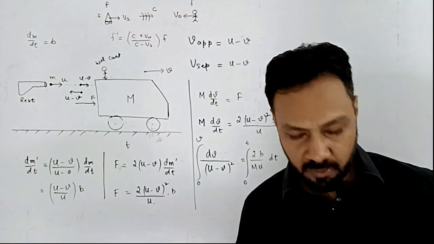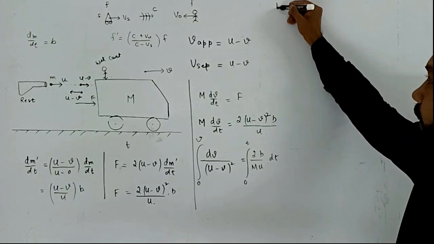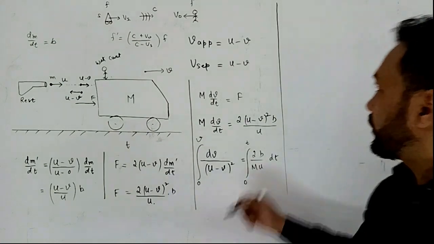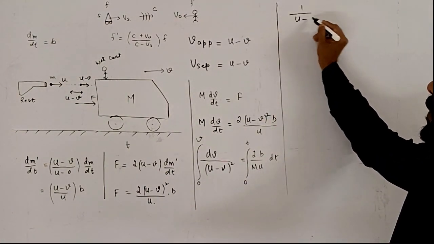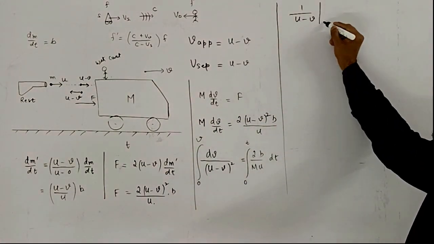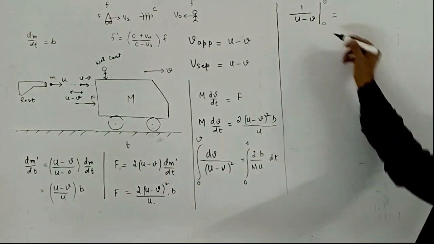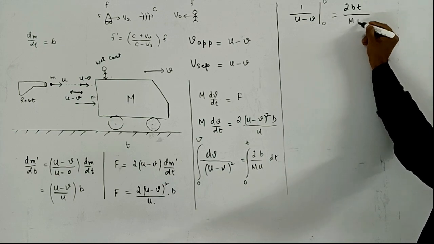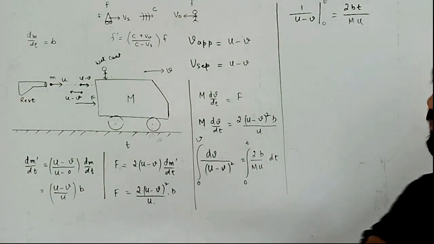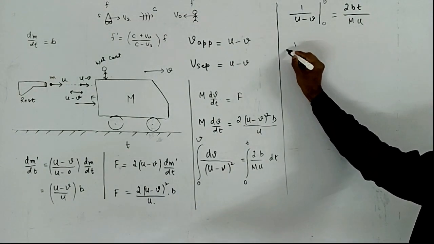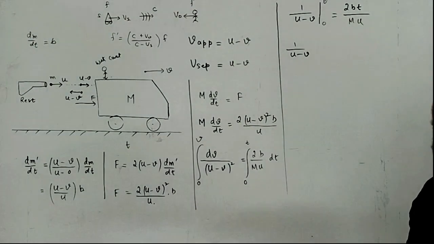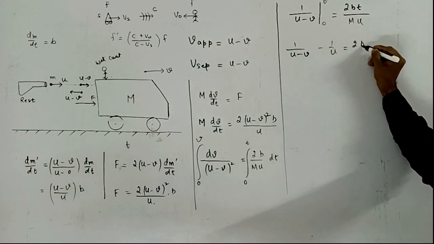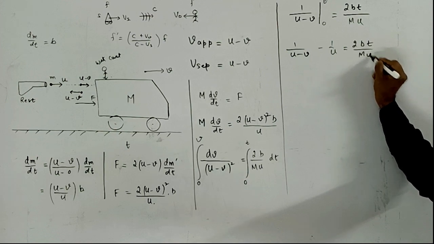So now it's only a matter of solving this integration. Integrating, you are going to get 1 upon u minus v between the lower and upper limits, and this is equal to 2 bt divided by mu. Putting the upper limit and lower limit, you will get 1 upon u minus v on putting the upper limit, and minus 1 by u for the lower limit, equal to 2 bt upon mu.